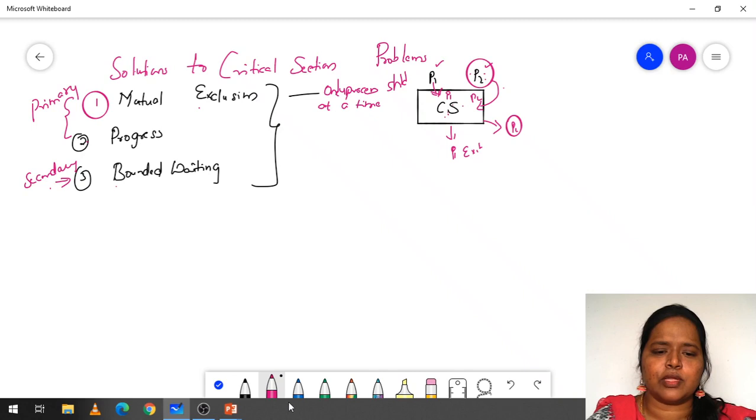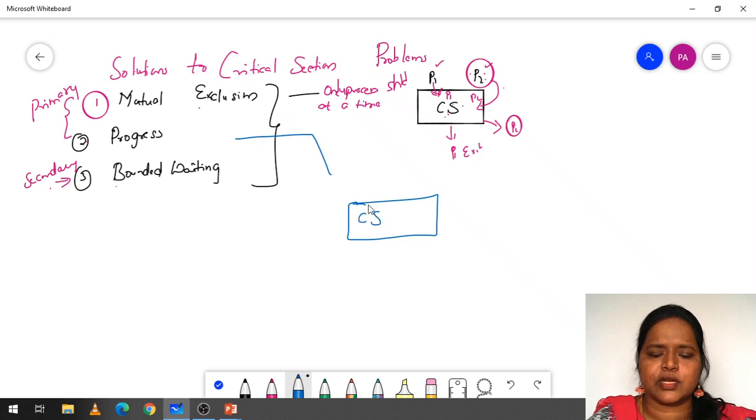And next, coming to progress. As I have said, this is the critical section, and here are process P1 and process P2. Here we have conditions. The first condition is P1 is not willing to enter into the critical section.